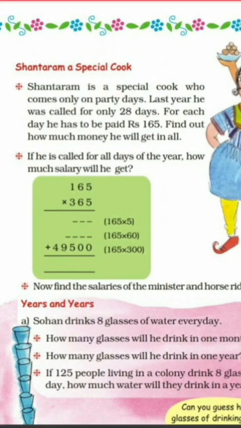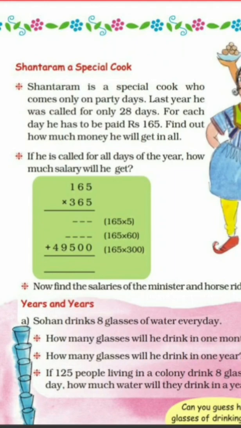Let us read. Shantaram, a special cook. The first sum is given. Shantaram is a special cook who comes only on party days. Last year he was called for only 28 days. For each day he has to be paid rupees 165. Find out how much money he will get in all. His earning in one day is given, 165 rupees, and he is working for 28 days. So we are going to find the total amount.